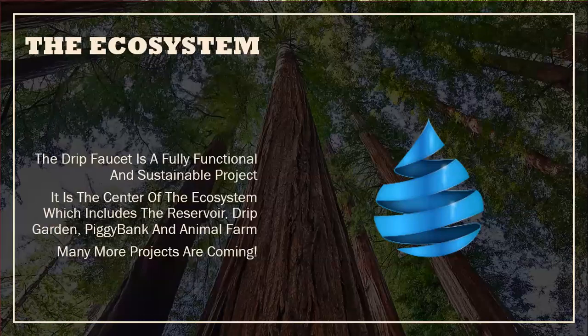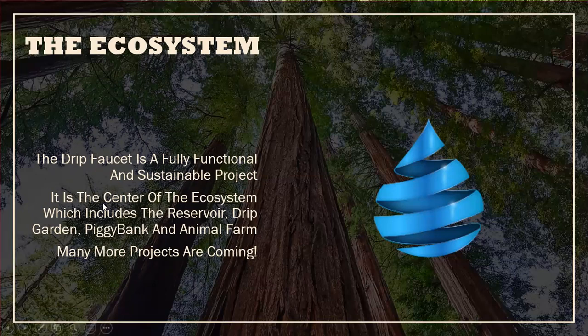So the ecosystem, guys, Drip Faucet, again, it's been out for over a year now. It's a fully functional and sustainable project. Of course, the price of drip will fluctuate just like any other coin, but there lies the opportunity to buy the coin low and maybe ride the gains if it goes up. Again, no guarantees that it'll go up, but if it does, you can ride the gains on that part. So again, that's a good part of the project.